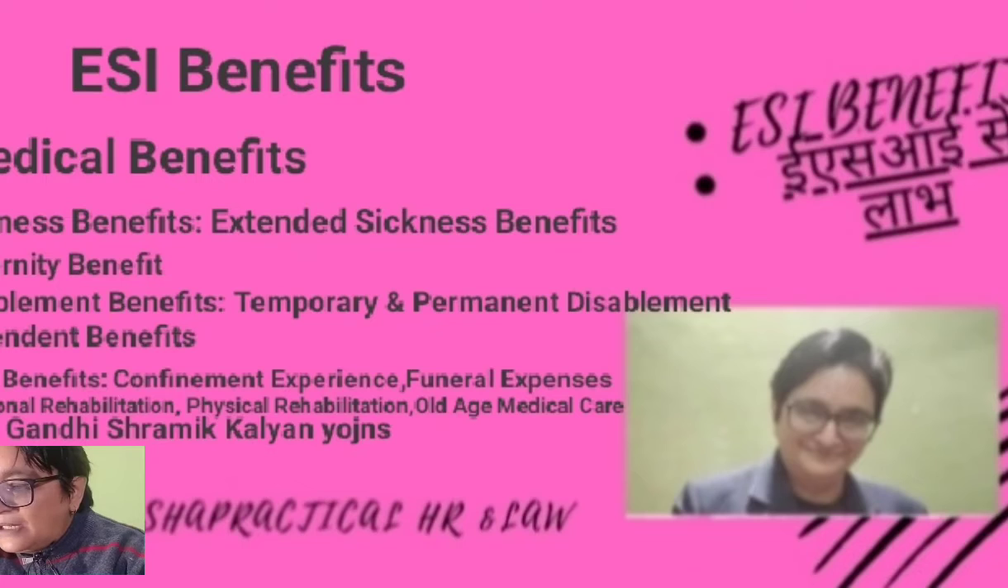Next is the physical rehabilitation. If an insured person becomes disabled in the course of his employment, then he is to be admitted to the artificial limb clinic for the purpose of artificial limb equipment. Then he or she is to be provided the rehabilitation period for the whole period till he or she is admitted into that artificial limb hospital.